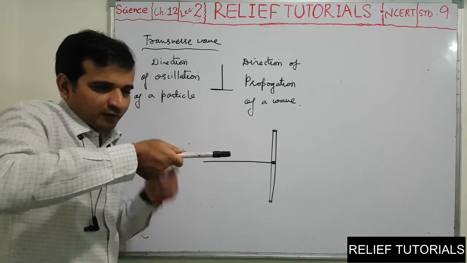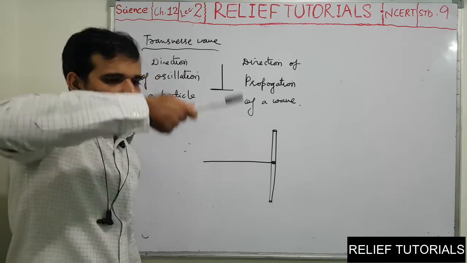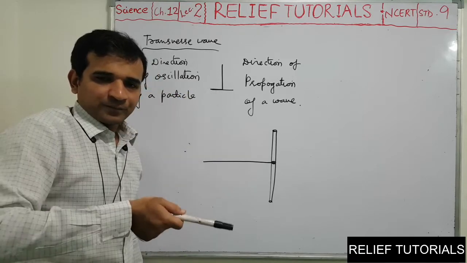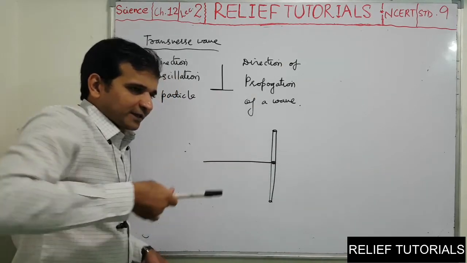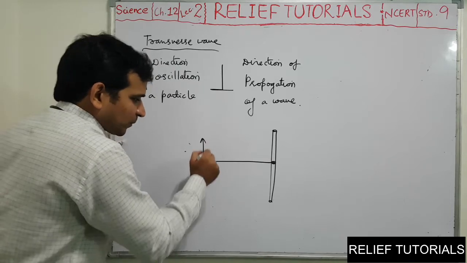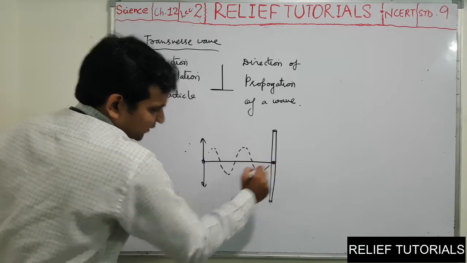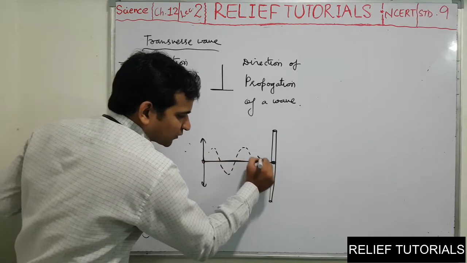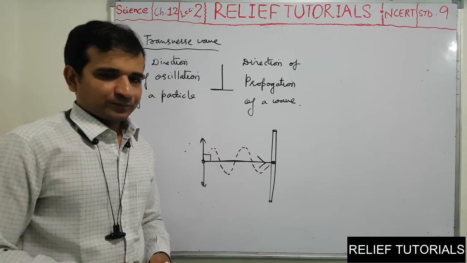Imagine here is a pole, here is a rope in your hand. When you start giving oscillation, you are giving the oscillation up and down. But I think you can see the wave goes in which direction? Wave goes in horizontal direction. So again these two directions are perpendicular.